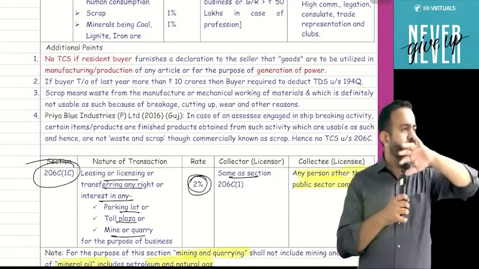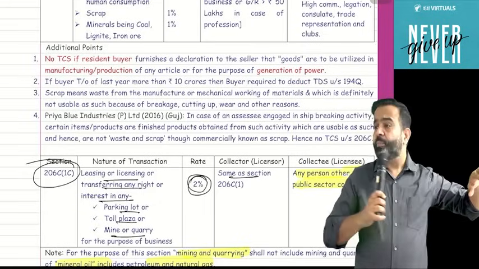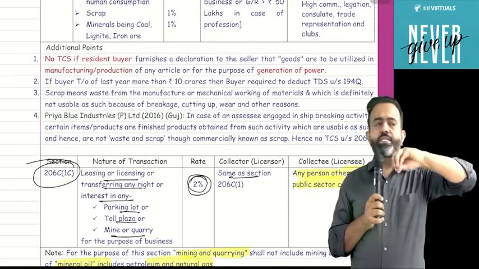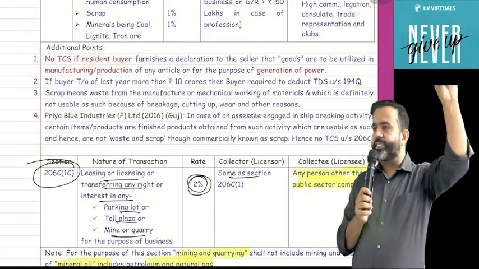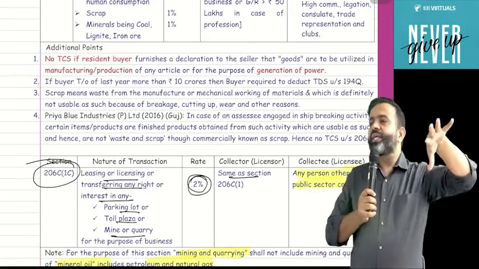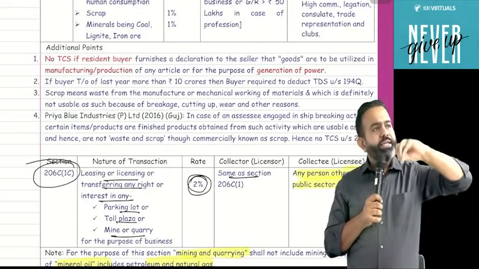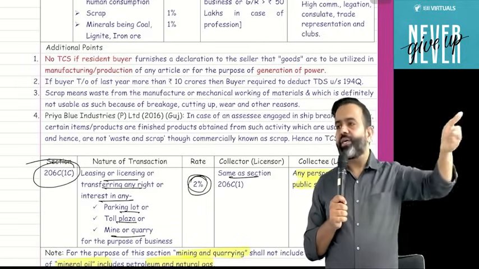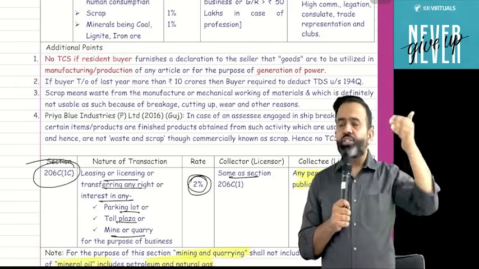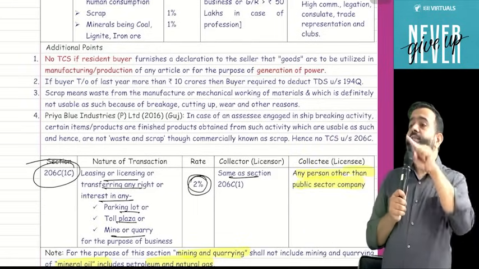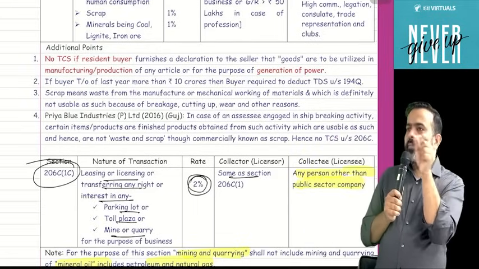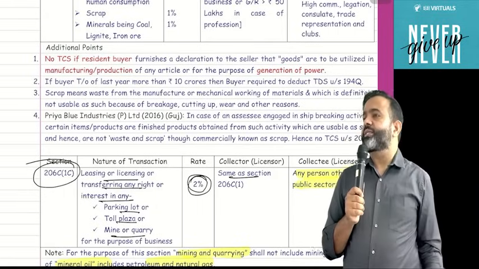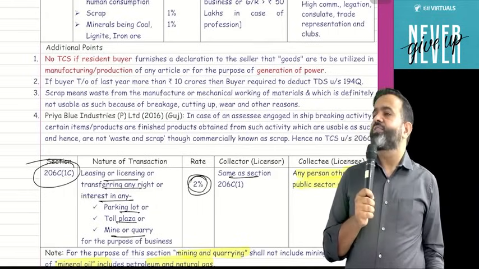Whenever any ship is retired, that company purchases that ship. After that, they break the ship, and whatever goods they find in that ship, they sell. Suppose they sell the ACs, the TVs on the ship, to parties. Now suppose that person is using that good as such, as it is. The question is whether it will be treated as scrap or not. The right answer is no, it is not scrap.